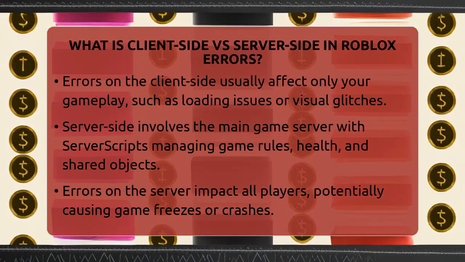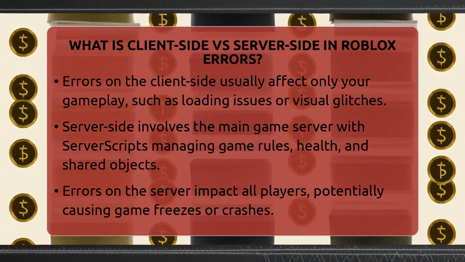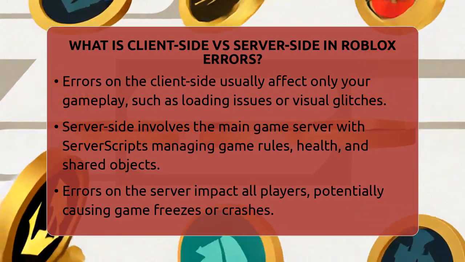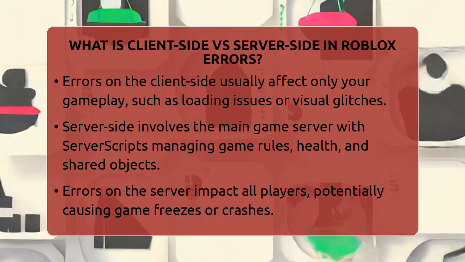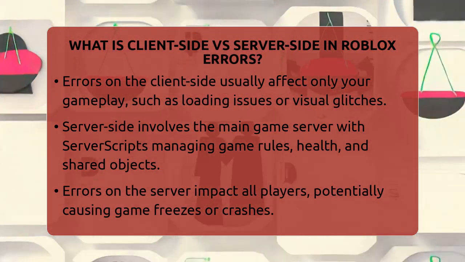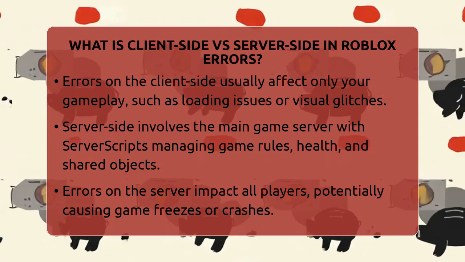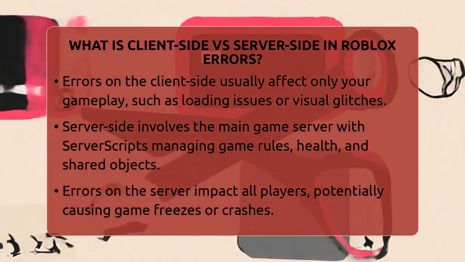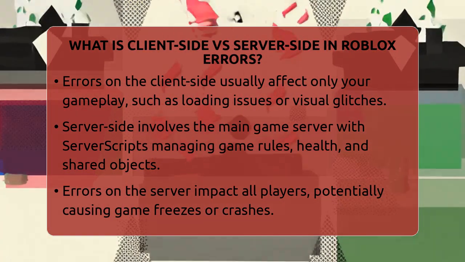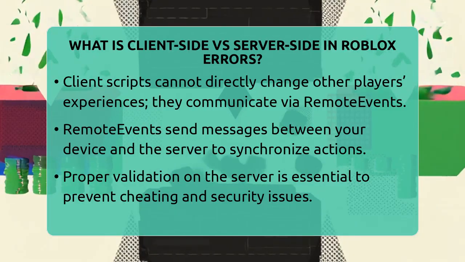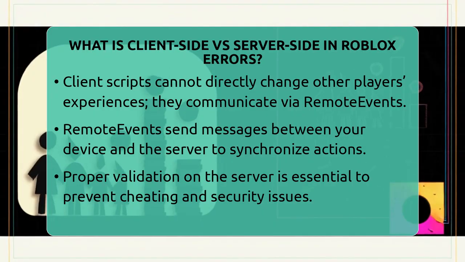Now, server-side refers to the game's main server that manages the entire game world. Scripts running on the server are called server scripts. These handle important things like player health, game rules, and shared objects. Errors on the server impact everyone playing the game. For instance, if a server script tries to change a player's health but makes a mistake or tries to access an object that doesn't exist, it can cause errors that affect all players. These errors are more serious because they can cause the game to freeze or crash for everyone.